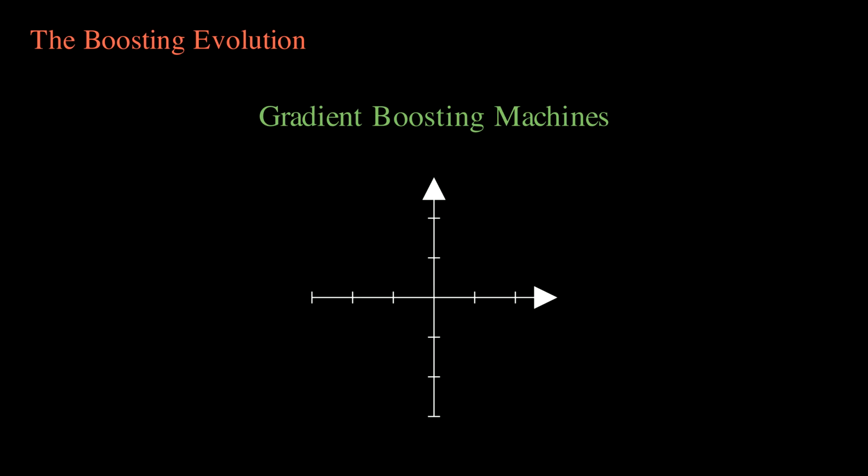Instead of hacking the sample weights, gradient boosting treats the problem as numerical optimization in functional space. If our true data is a continuous curve, and our first tree is a simple step function, there is a leftover error between the prediction and the truth. These leftover errors are mathematically the negative gradient of the loss function, known as pseudo-residuals. The next tree doesn't try to predict the target variable at all. It trains directly on these residual arrows, pointing down the gradient to correct the exact mistakes of the previous tree.